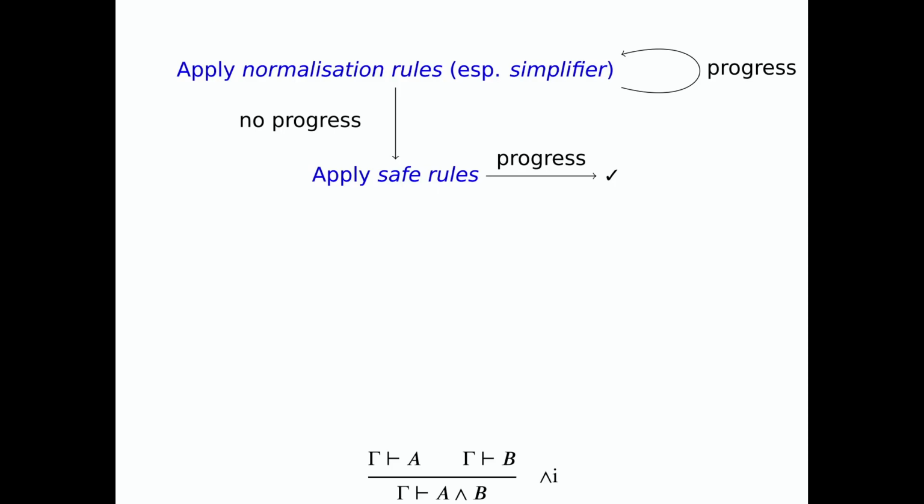And if there's a relatively large part of our rule set that is actually safe rules, then this can be quite informative, and users really appreciate having this additional information on what Aesop did for at least part of the search. And then it's usually relatively easy to see, okay, we need to add some more lemmas, we need to add an additional normalization rule, that kind of thing.